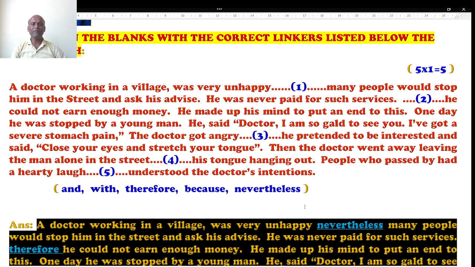A doctor working in a village was very unhappy. Dash many people would stop him in the street and ask his advice. There is a doctor who was in the village. He is unhappy because the people were stopping him in between on the way when they were walking for his advice. What to do? Like, I'm sick, I have this kind of ailment, what to do? He was never paid for such services. Means when he gave the advice, he prescribed them, he was never given a fee for that. He could not earn enough money. This is the reason he could not.